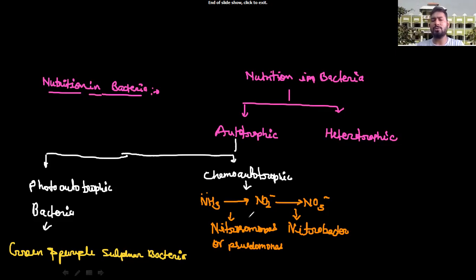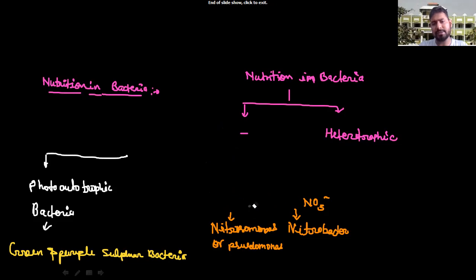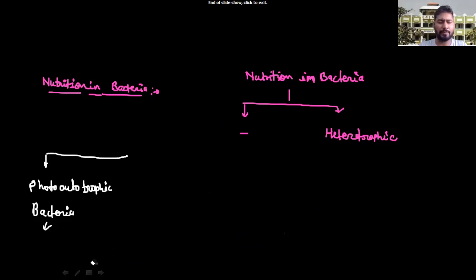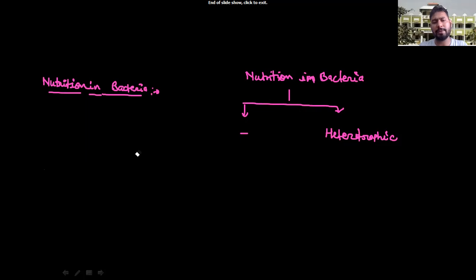So this is called autotrophic nutrition. Now autotrophic nutrition is finished. Next, we will talk about heterotrophic nutrition. Heterotrophic, I told you a number of times, you already studied in 10th standard onwards. Heterotrophic means this type of bacteria is dependent on others for food.